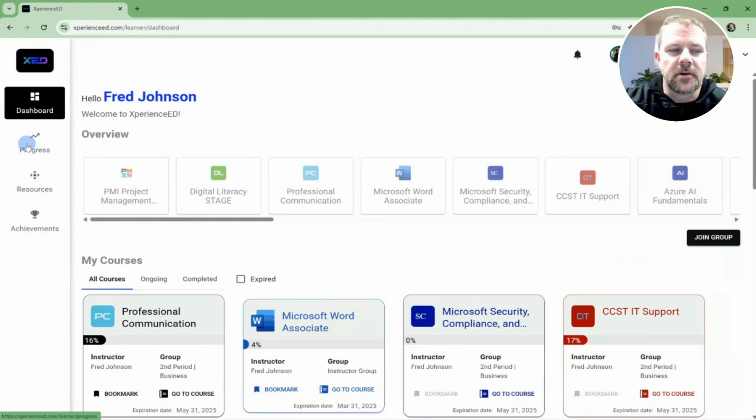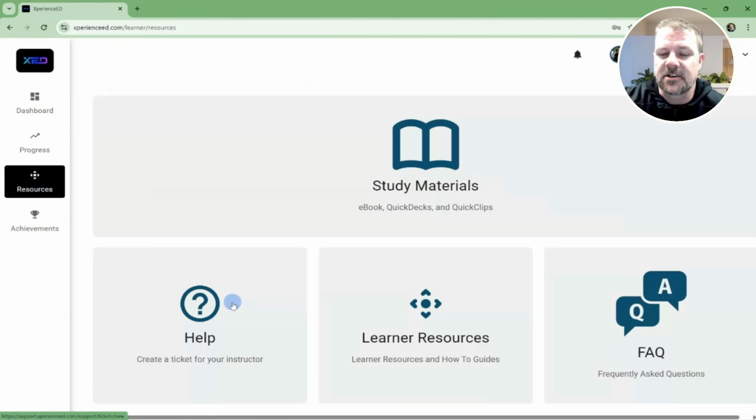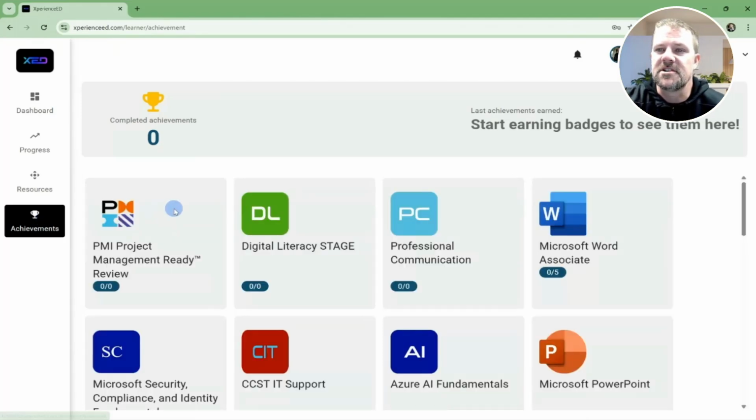From here, you'll notice as a learner on the left menu, you'll have a dashboard, which is what we're looking at now. You can click progress to see your progress through all of your different courses. You can click resources to get technical assistance as well as access additional learner resources. And you can see achievements. If any of your courses that you're taking provide badges, you can see which of those badges you've earned.